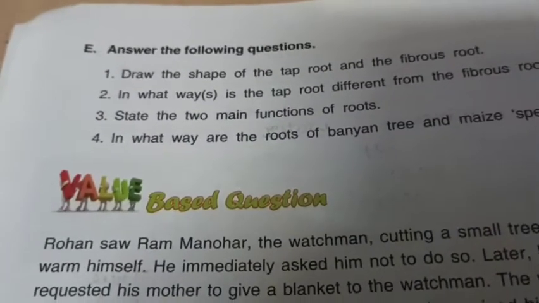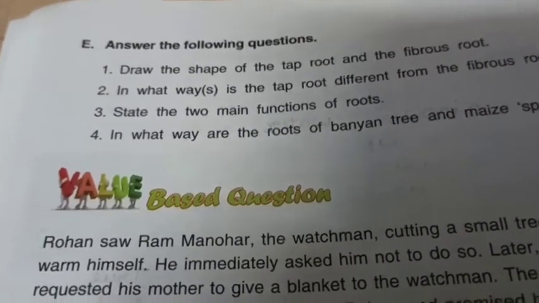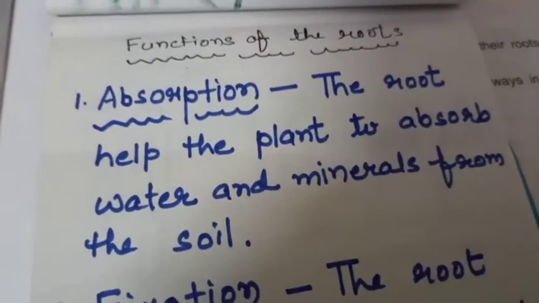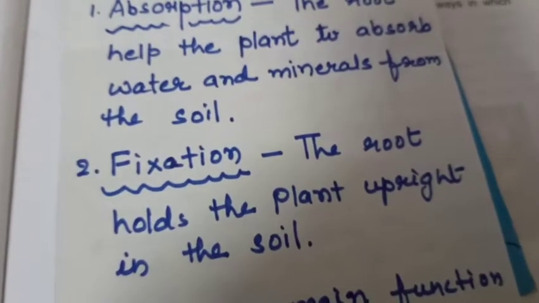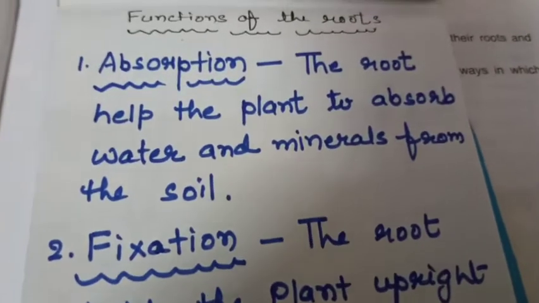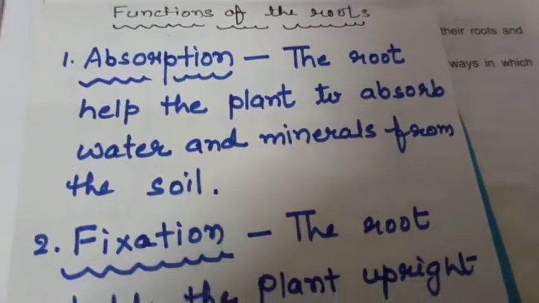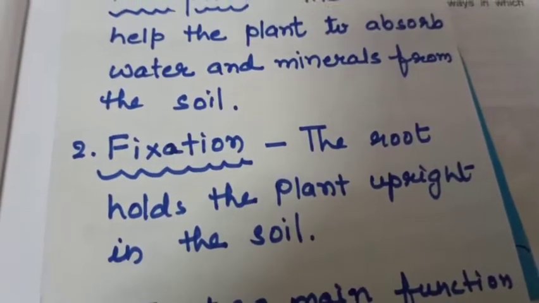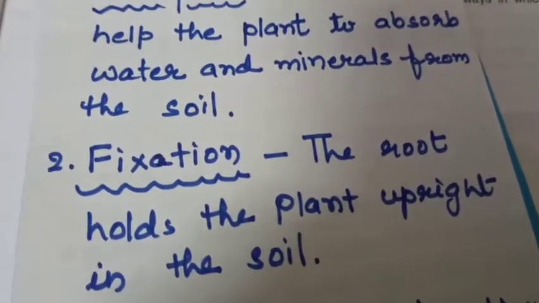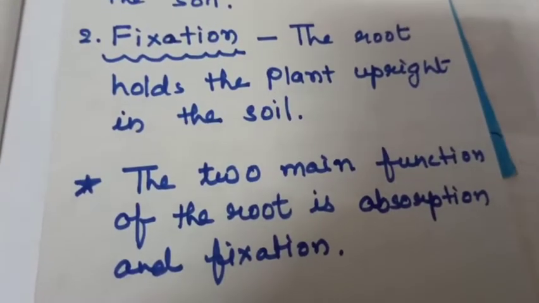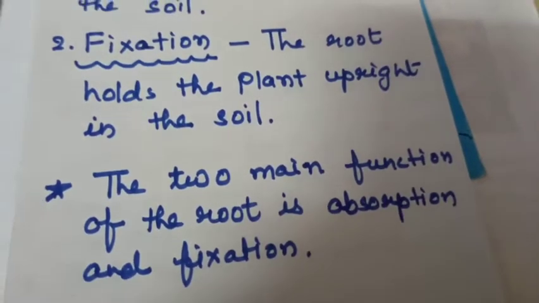As in the question it is asked, state the two main functions of the root. The two main functions of the roots are absorption and fixation. Absorption means the root helps the plant to absorb water and mineral from the soil, and fixation means the root holds the plant upright in the soil. So the two main functions of the root are absorption and fixation.